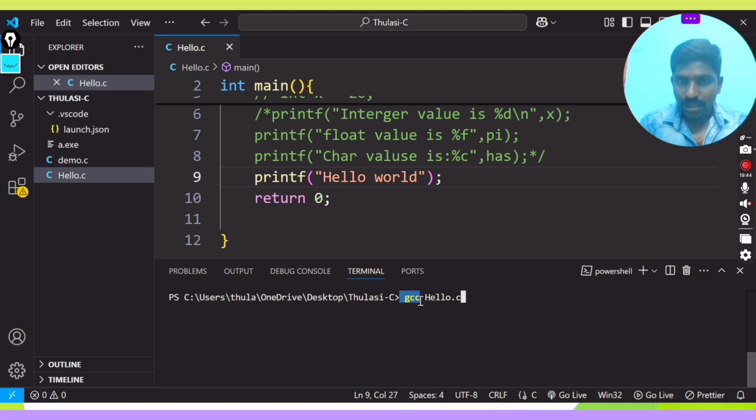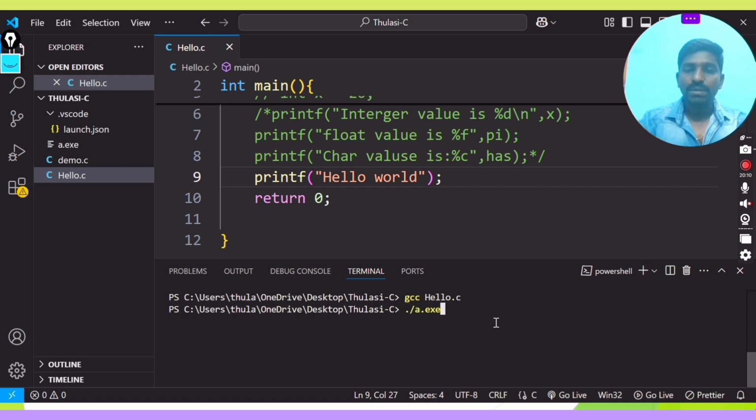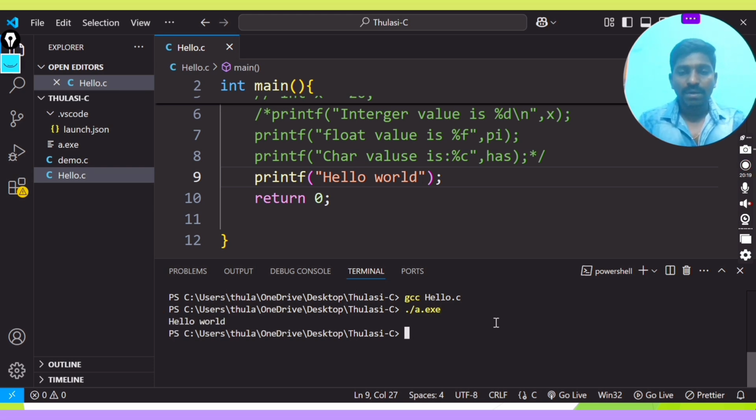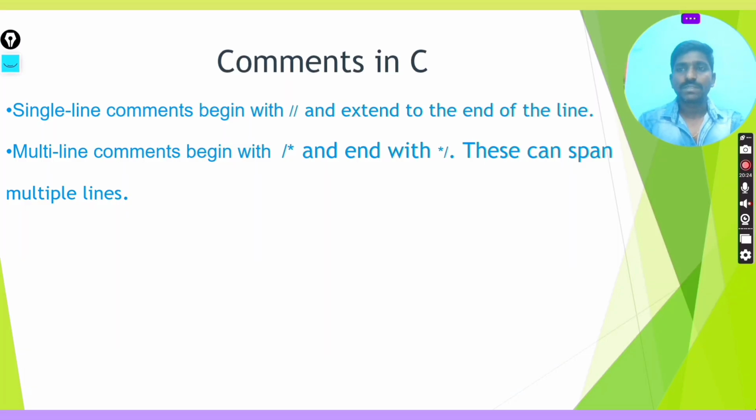GCC will invoke our C program. That means when it is invoked, it will check line by line during compilation, and if there is an error, it shows that the error occurred on such and such line. If not, it leaves it. Compilation is done. Then to execute, for Windows I have to use .exe, and for Linux I have to use a.out, so ./a.out. Hello world will be displayed. So these are comments in C.